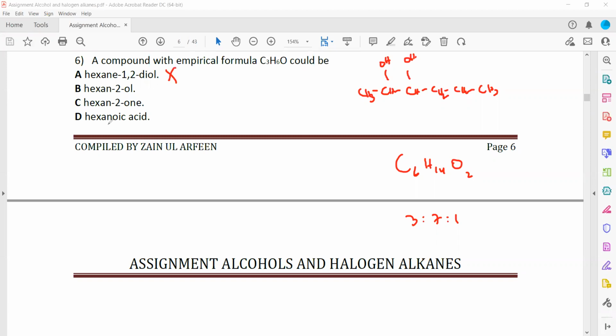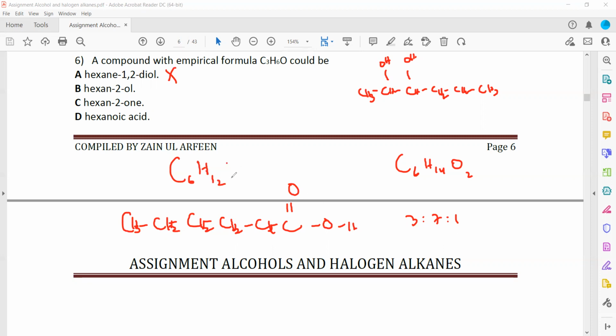When we check with hexanoic acid, hex means 6 carbon atoms. So the first one has 3 hydrogen, second 2 hydrogen, 2 hydrogen, and so on. So total number of carbon atoms is 6 because of hex. Total hydrogen 3, 5, 7, 9, 11 and 12.